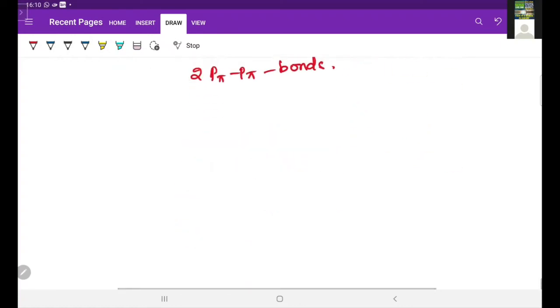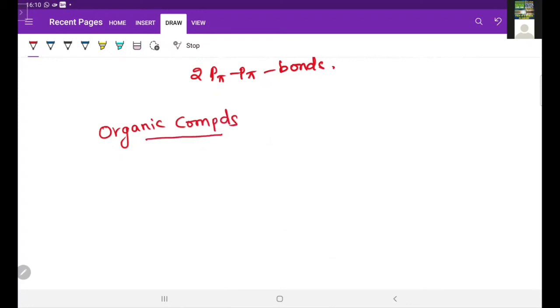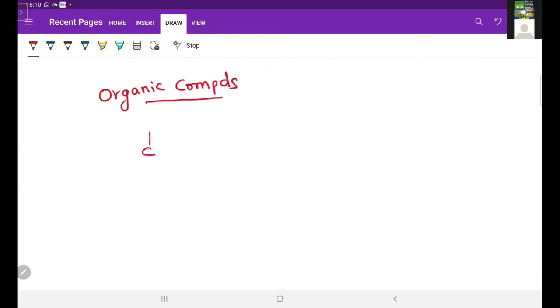So around the carbon triple bond is present means always the hybridization is sp. So always in organic compounds, around the carbon all single bonds are present, then that carbon hybridization is sp3.